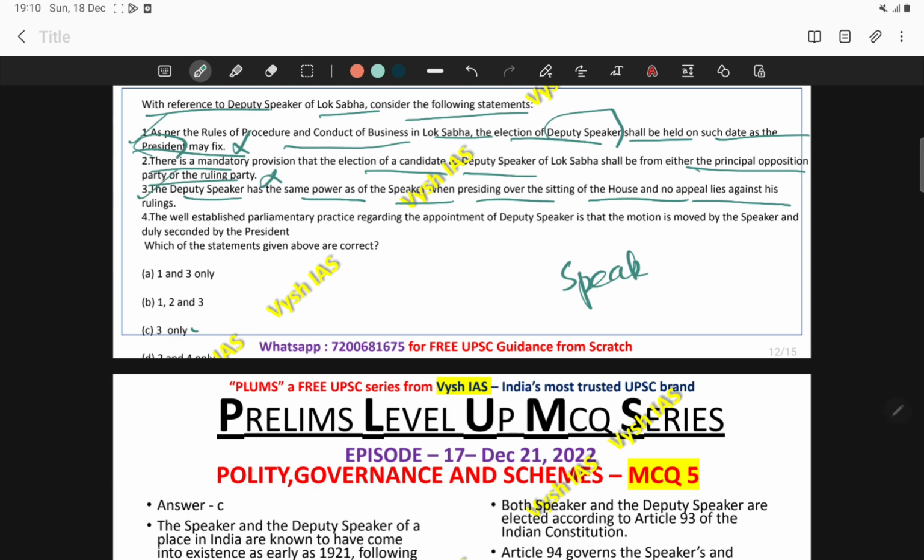Then come to the fourth. The well-established parliamentary practice regarding the appointment of the Deputy Speaker is that the motion is moved by the Speaker and duly seconded by the President. No, this is not a well-established practice. These are all incorrect statements. Whenever you get statements like this which you are not familiar with, if you are well acquainted with Lakshmikant, you can brush up the concepts very easily.